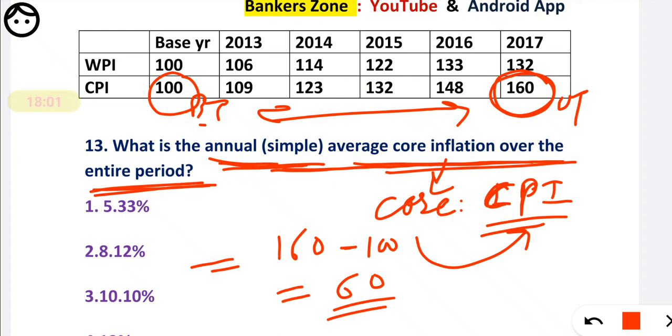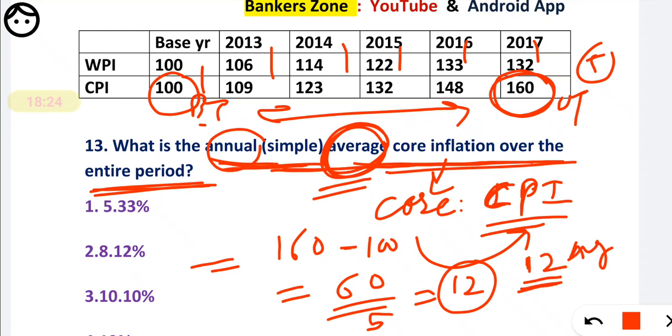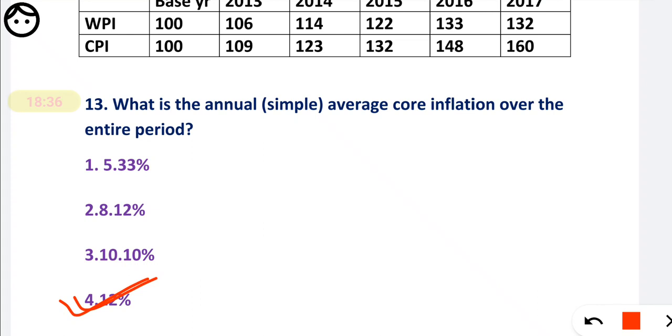We have to find the annual simple average core inflation. Here 1, 2, 3, 4, 5, there are 5 years except the base year on Y2Y basis. So to calculate the average, divide by 5 and you will get 12. So 12 is the average increase. Divide that increase by the base year value, which is 100, multiply by 100, and you will get 12%. So 12% will be our correct option for this question.